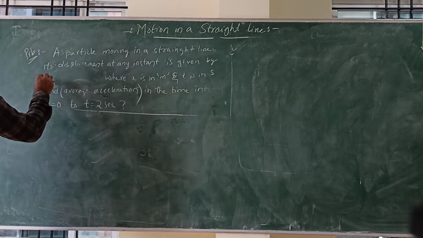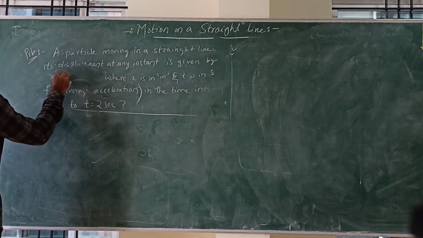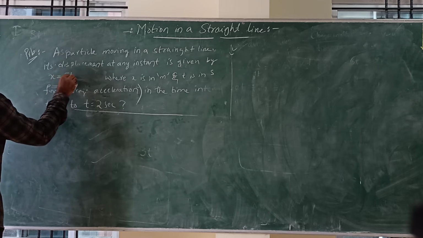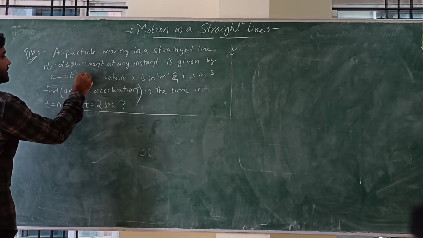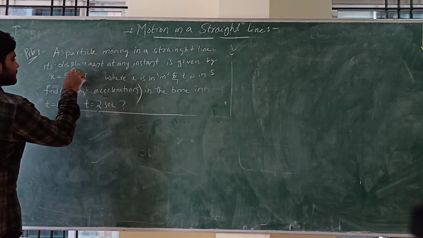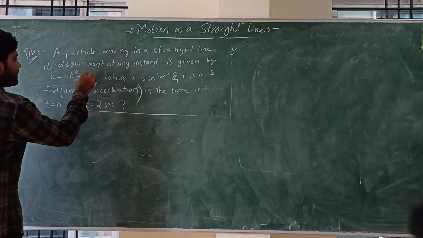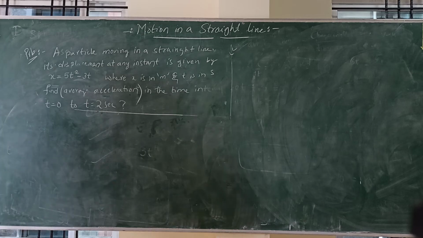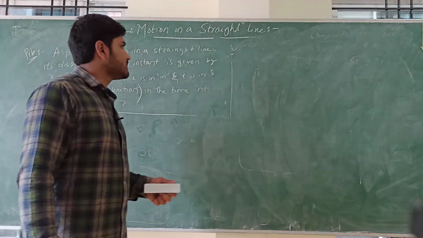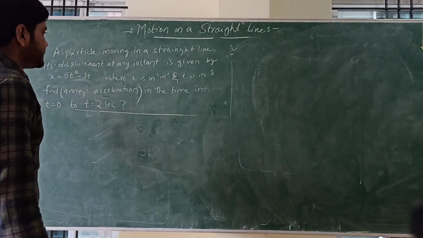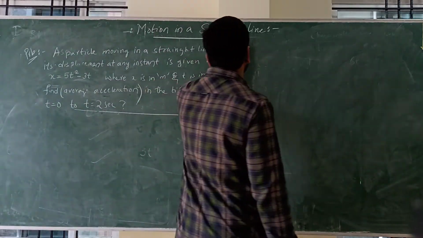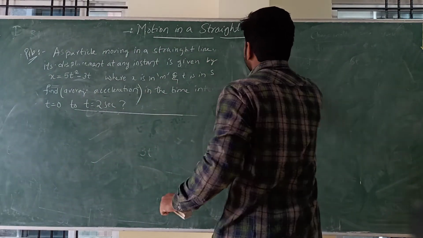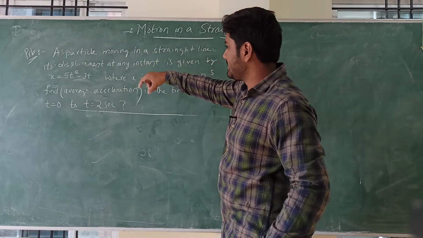Same, x is equal to 5t square minus 3t, at t equal to 0 and t equal to 2 seconds. Just calculate this problem. And one more, take the same problem. Write the same question.